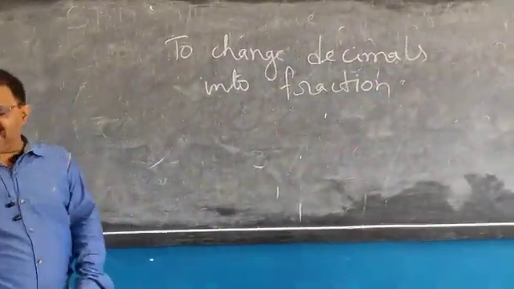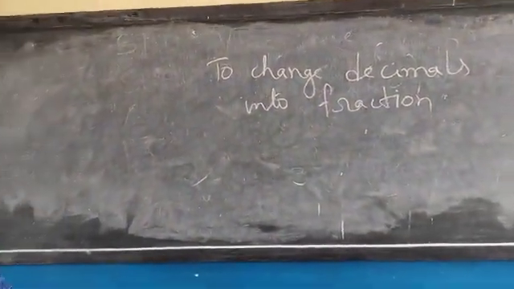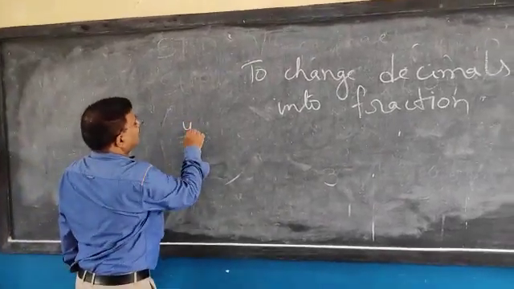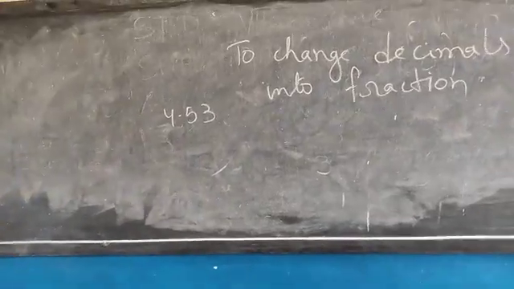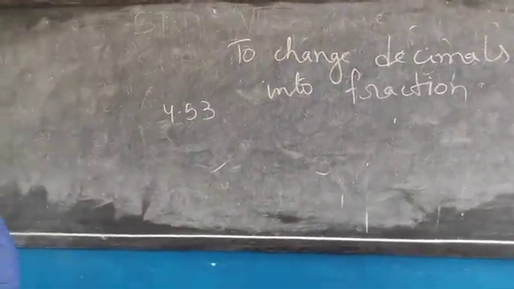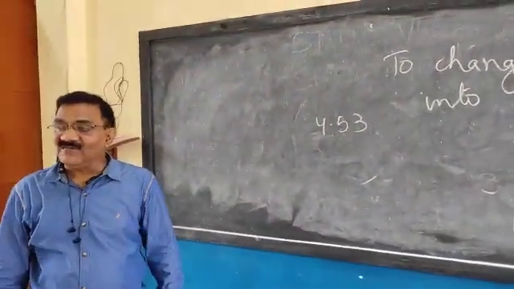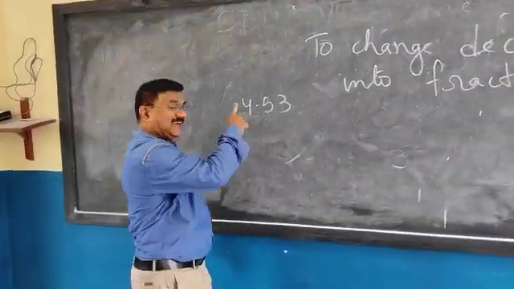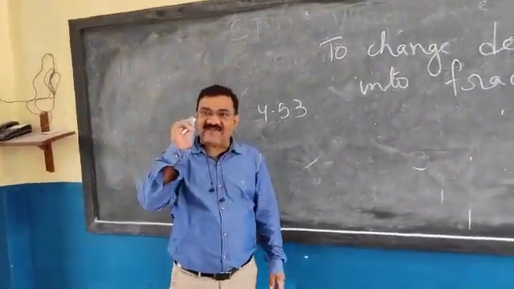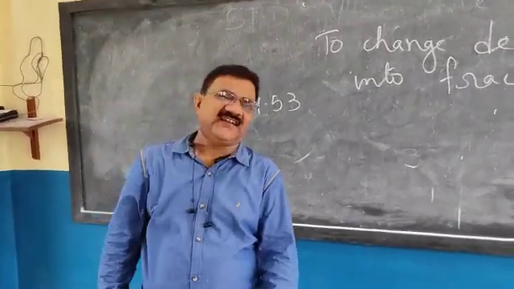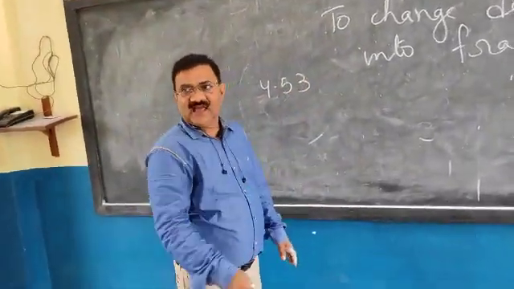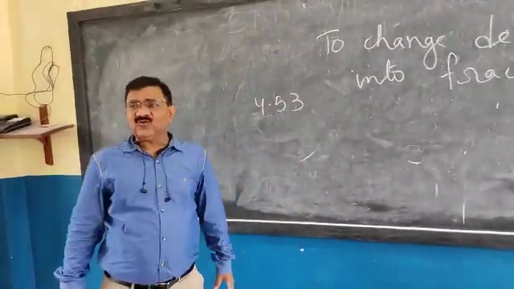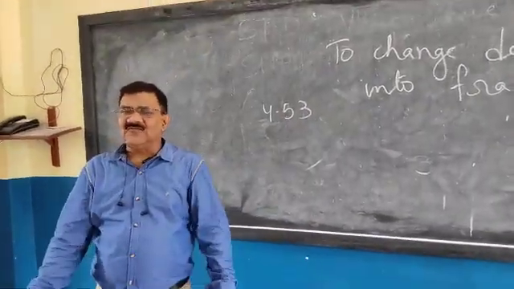What have I written here? Can you read it? Don't say 4.53. What will it be? After the decimal, each digit you must read: 4.53. And here we are going to change this decimal into percentage.